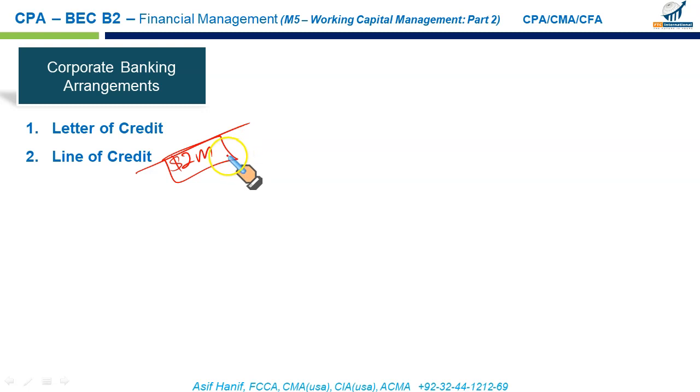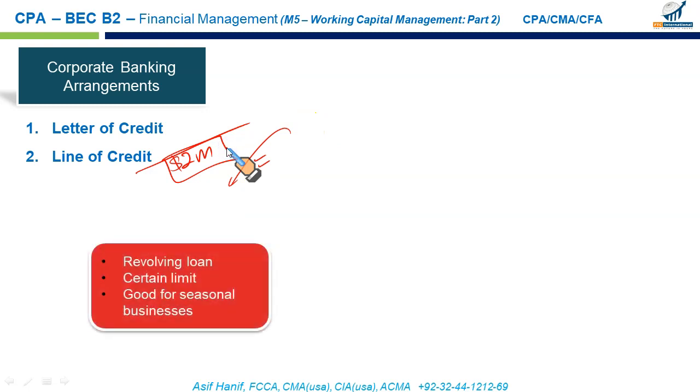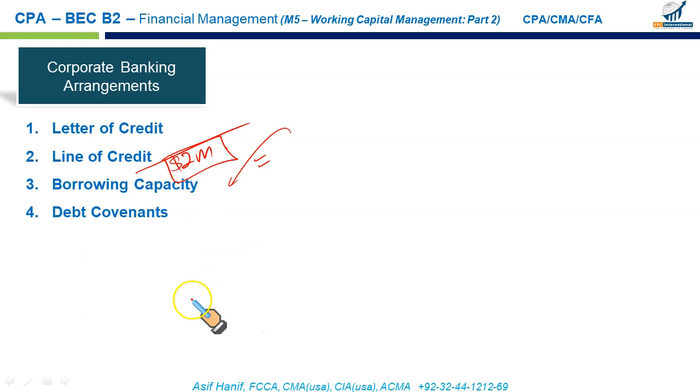And every time I withdraw an amount above my balance, I will have to pay a certain amount of interest at a certain rate. So when I collect money from my customers, I will deposit the money back into this account, just like a credit card. I keep on paying from it, and when money comes, I put it back into this line of credit. So this is a renewable line of credit which can be renewed at maturity each year or each period. Those firms that are in a specific seasonal business where they need money for a certain period of time, up to a certain limit, can arrange for this revolving line of credit. It is good for businesses that are seasonal in nature.